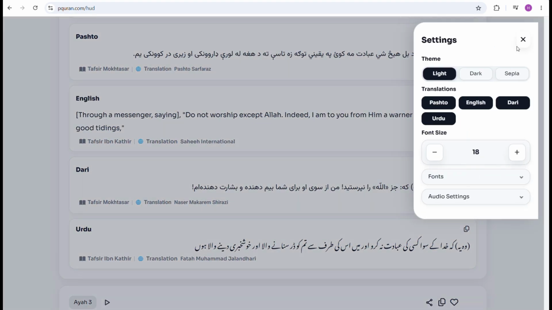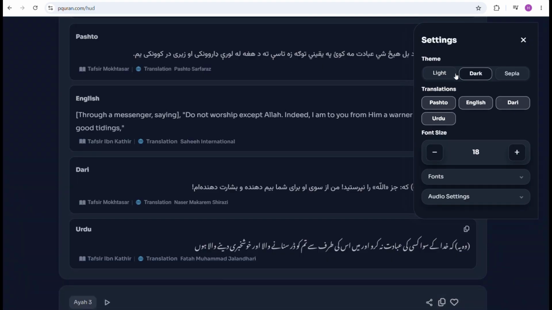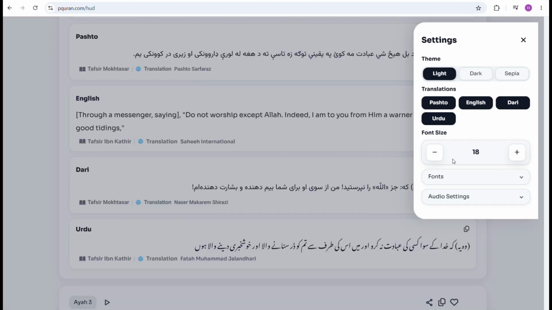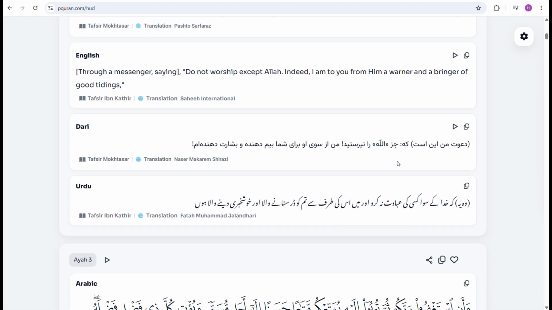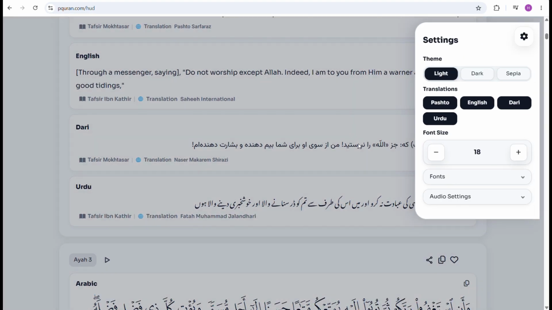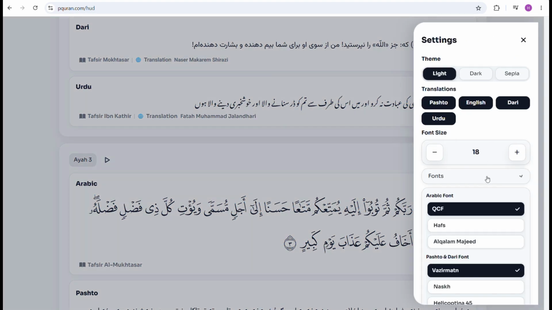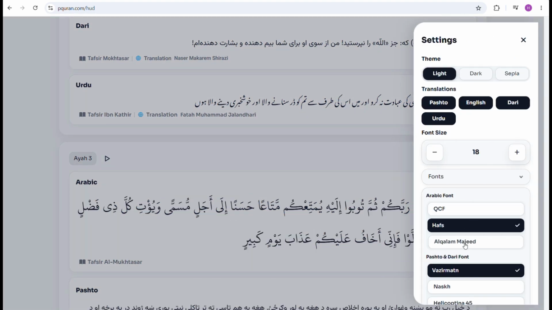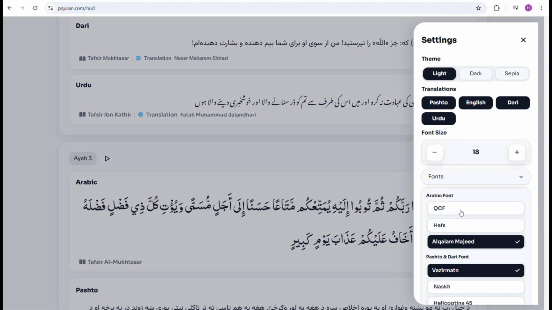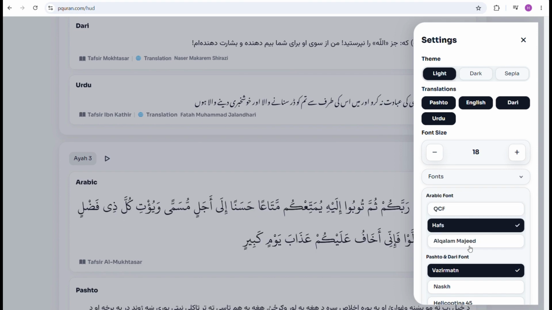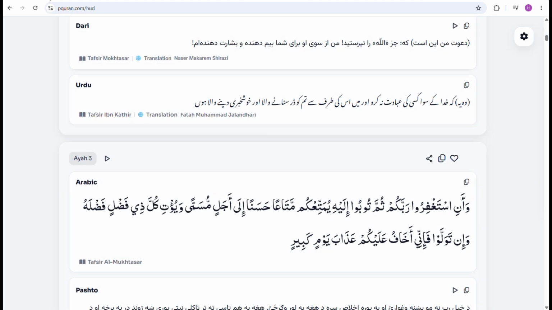In settings, you can also change the appearance of the website. On desktop, you can choose between light, dark, and sepia themes, while on mobile and tablet, you can choose light, dark, or auto. You can also customize the fonts. For each language, there are 3 different font styles available for the Quran text and translations. Simply open the font settings and choose the style you prefer.